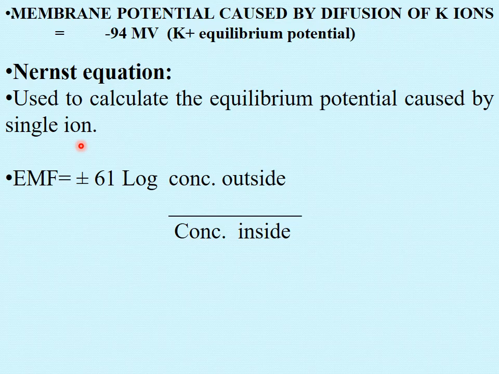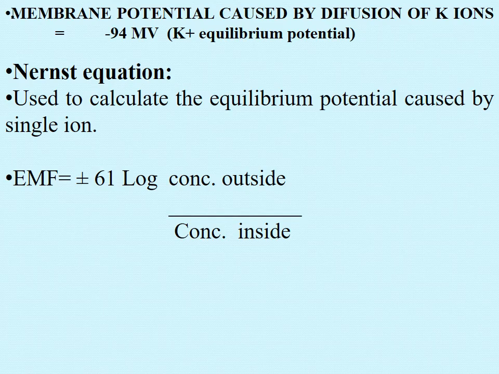So Nernst equation is used to calculate the equilibrium potential which is caused by a single ion, because we are talking about the single ion. So for the single ion there is an equation which is known as Nernst equation, and Nernst equation actually calculates the Nernst potential, or other name is equilibrium potential.